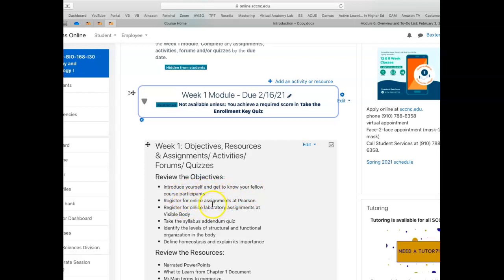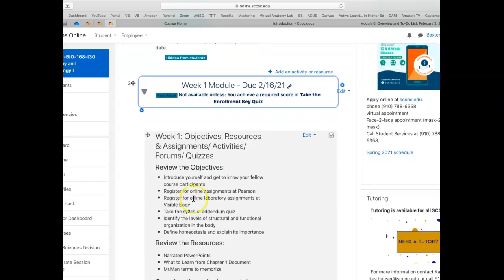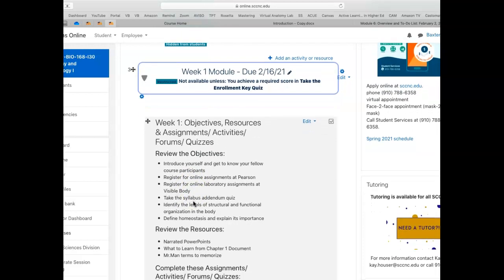You'll need to register for your online assignments at Pearson, and register for lab assignments at Visible Body. For the online assignments at Pearson, you have what's called an access code, and you got that when you purchased your textbook. For Visible Body, you would have gotten a white envelope with your code for that. You have to take the syllabus addendum quiz.